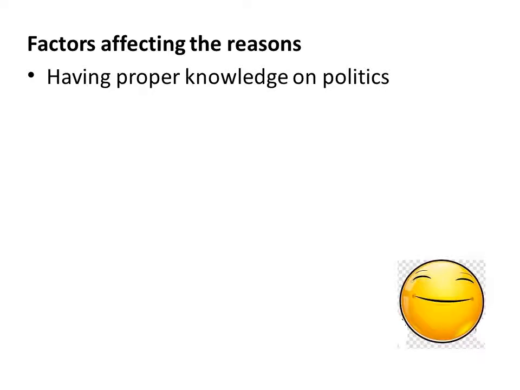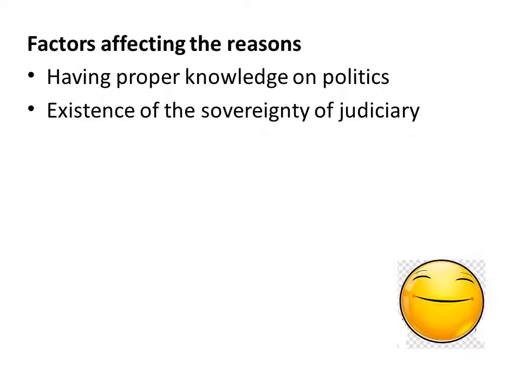Yes. Therefore, we can list out the factors that affect democracy as follows. What are they? Having proper knowledge of politics. That means the people should have a good knowledge of politics. The existence of sovereignty of judiciary. Then the intelligence of the people.